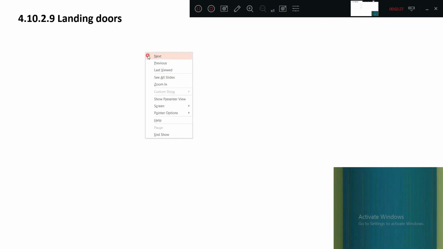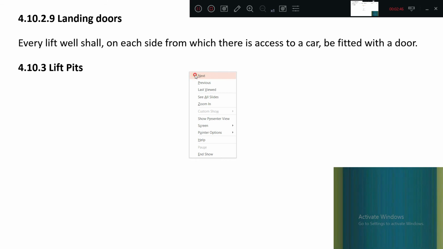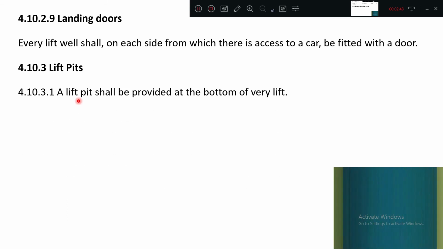Landing door, what shall be the requirement? Every lift well shall on each side from which there is access to car be fitted with a door. That means wherever people are getting inside, there should be access doors or landing doors. Lift pits shall be provided at the bottom of every lift, means some extra space is provided for the lift pit.